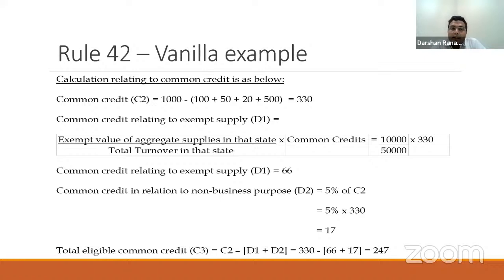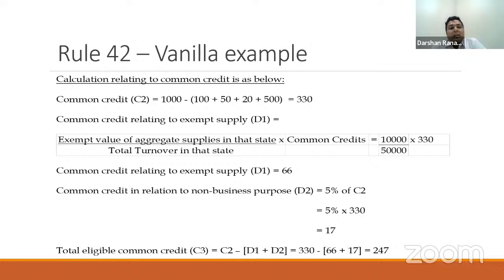Thereafter, assuming I have some non-business activity or ITC is used for non-business purpose also, 5% of my total common credit, which is 330, will be denoted as D2, which is common credit attributable towards non-business use. So D1 plus D2 will be my total ineligible common credit, which is 66 plus 17.